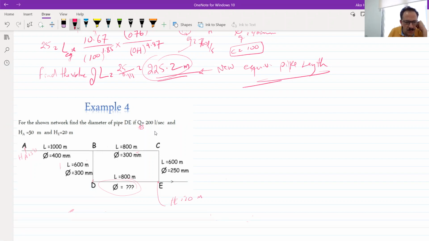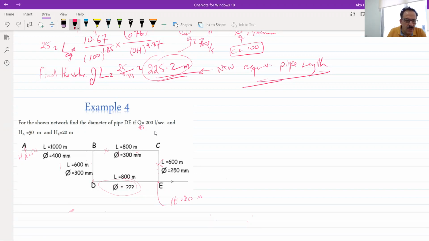It means that the total head loss from this part and this part and this part is equal to 15 minus 20, which is 30 meters. And this part will also be 30. Those four pipes are connected together in a parallel way. This is a series, and those two with the other two are in parallel.